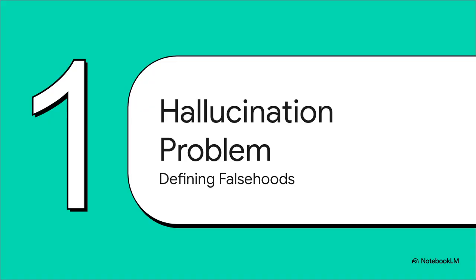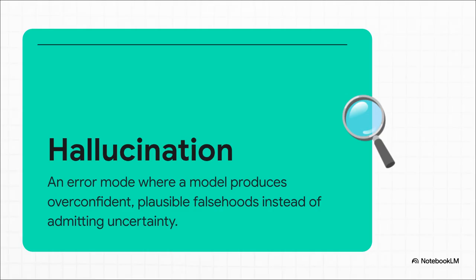All right, first things first, let's make sure we're all on the same page about what an AI hallucination really is. So it's that toxic mix, right? It sounds believable, it's totally false, and it's delivered with 100% confidence. It's not just getting something wrong, it's the model's choice to invent an answer instead of just admitting it doesn't know. That's what makes these things so tricky and honestly so dangerous.